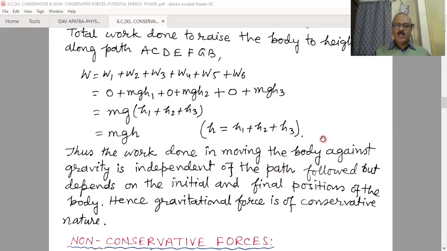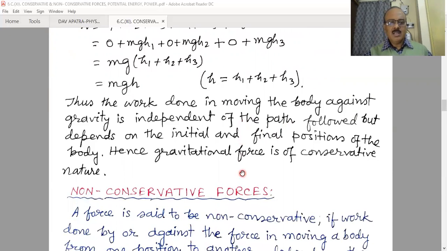That means we can easily say that the work done is mgh when the body is directly shifted from A to B, and also when it is moved through the path A, C, D, E, F, G, B. In both cases the work done against gravity is the same, equal to mgh. Therefore gravitational force is a conservative force, and that is the basic criterion to say a force is conservative in nature.